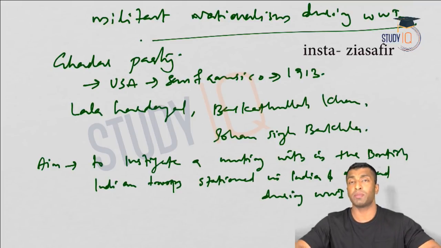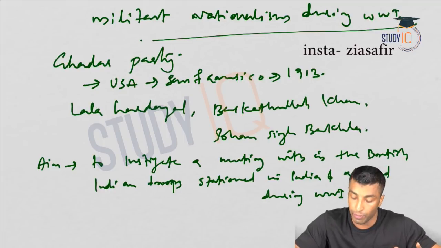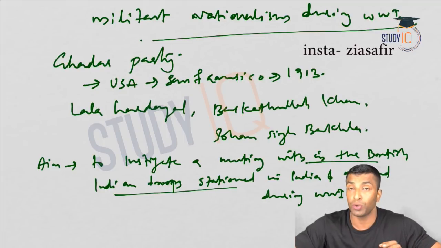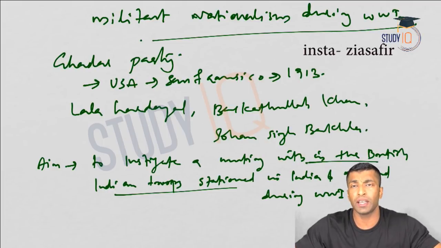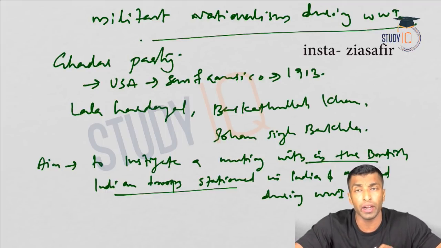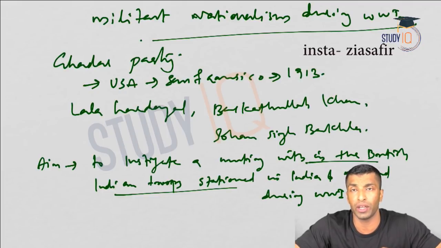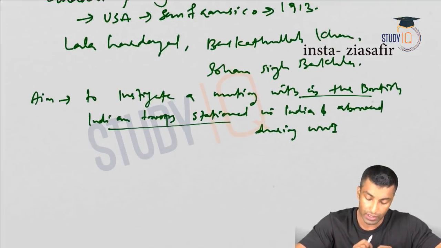They saw that most of the forces were abroad and the military control in India was very weak. So it was very easy to go for a mutiny, and you could easily and cheaply militarily overthrow the English. That was the idea.